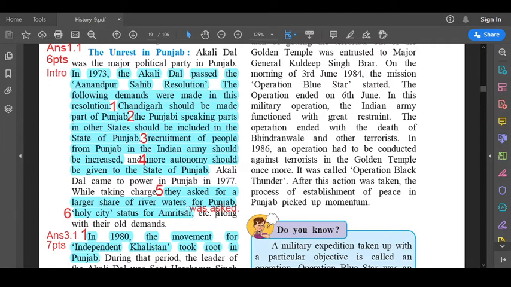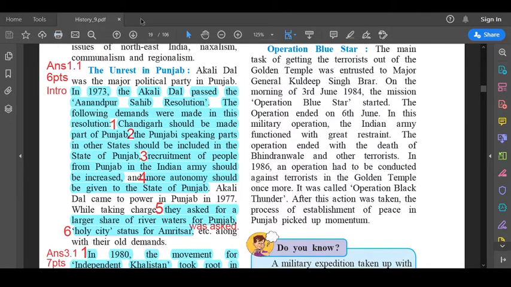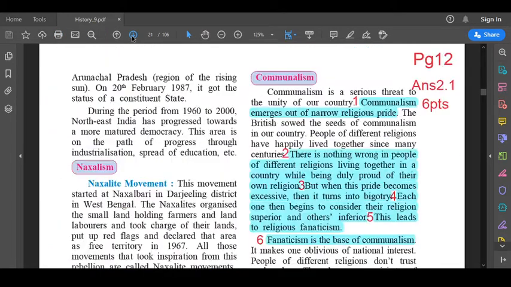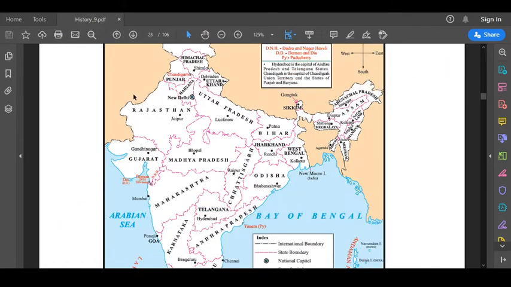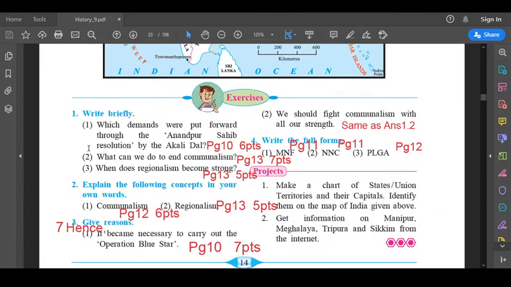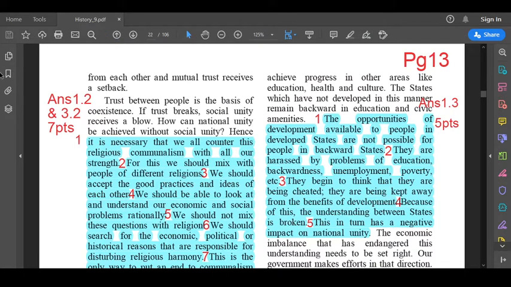After Amritsar you are going to write was asked. Okay, holy city status for Amritsar was asked. So this answer comprises 6 points. Answer 1.1, 6 points. Now we'll go to the next question. 1.2. What can we do to end communalism? The answer to this question is on page number 13.